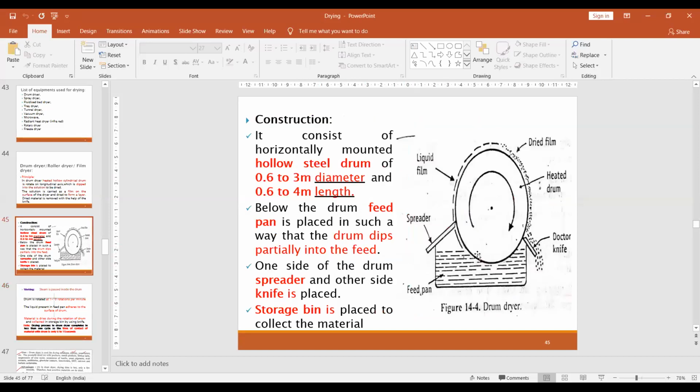You keep the solution and add it on the external surface of the hollow drum, then spread uniformly to form a thin film. After the film is dried, you cut the material uniformly with the knife, and then the next cycle begins.